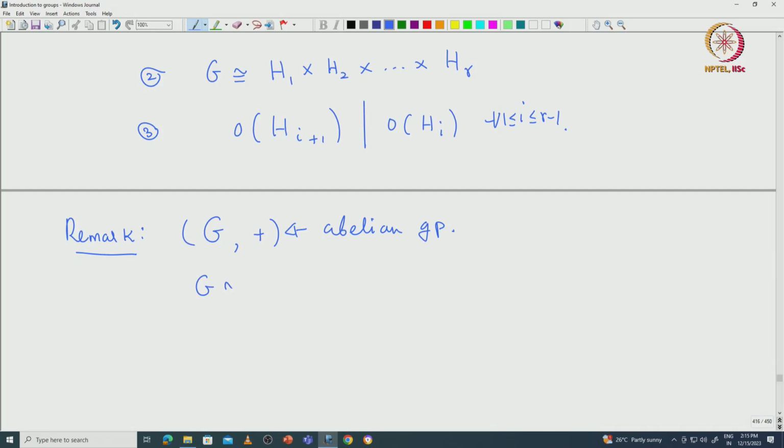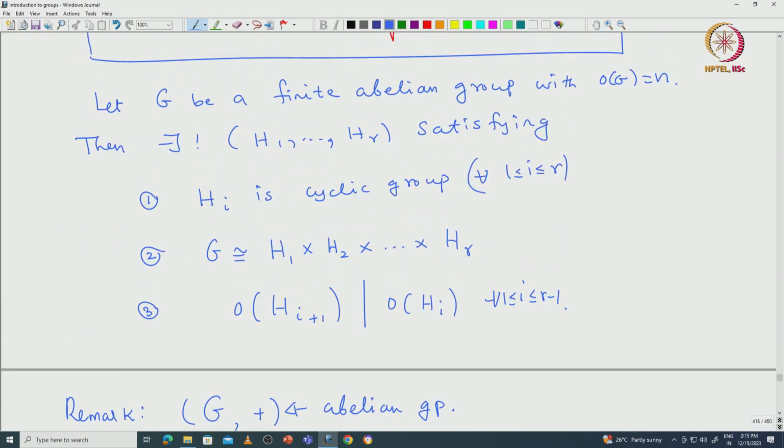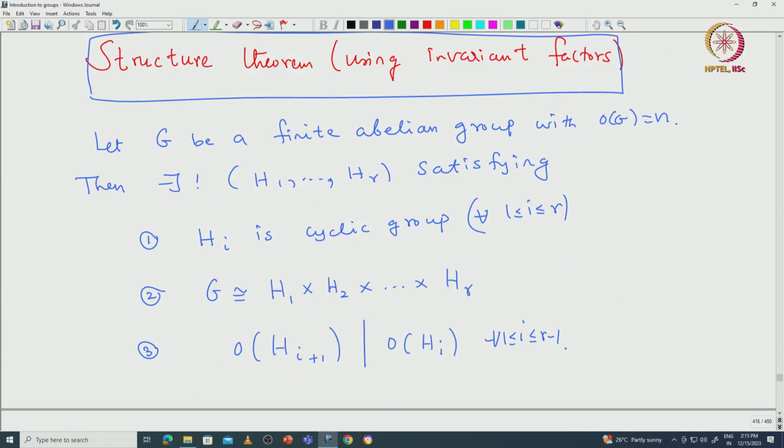In this case we also write G is isomorphic to H1 direct sum etc. direct sum HR, because all the elements commute. So it makes sense to write in this direct sum notation. This notation is used by some books.